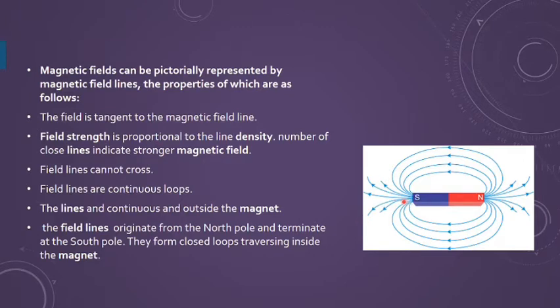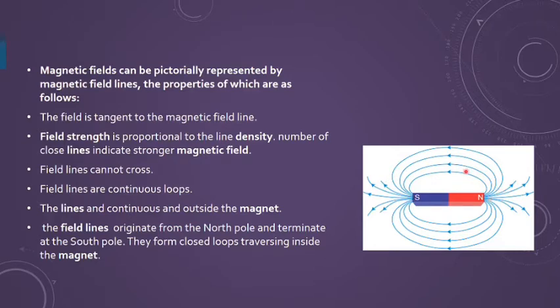So more density means stronger magnetic field. And if I draw a tangent at a particular point on this line, then it is representing the magnetic field at that point. And of course, these lines emerge from the north pole and go inwards into the south pole and come out of the north pole.